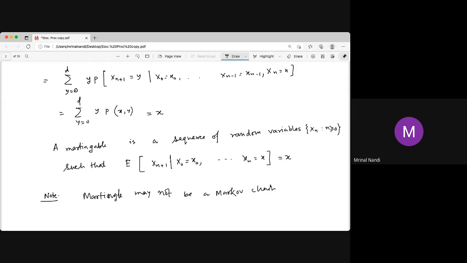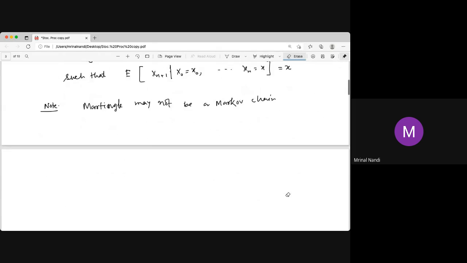So the idea of a Martingale is, if you are in the nth step somewhere at x, whatever the previous situation, the expected value of the next step is x, where you are now in the present step. So the expected value of the future is just the present. That is called a Martingale. Again, a Martingale may not be a Markov chain, and a Markov chain may not be a Martingale, but some Markov chains are Martingales. If the Markov chain has a finite state space with this condition, then it is a Martingale.